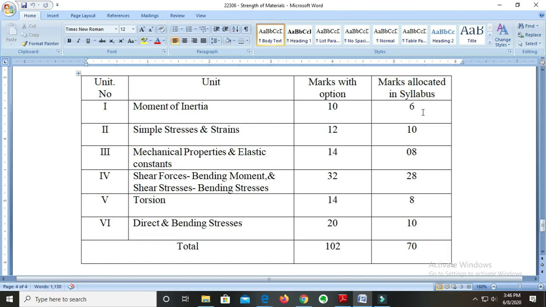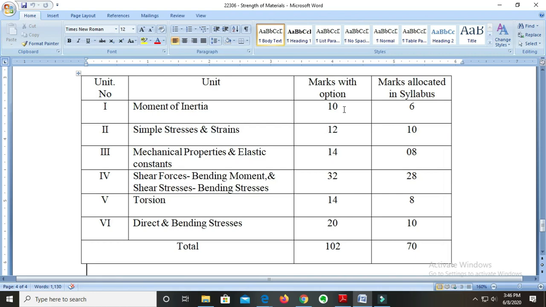So how extra marks you can get, we will study in this particular table. For unit number 1, the first topic, moment of inertia, the marks here you can see is 6, but with option you will have 10 marks. When you go through the question paper, you will find that there will be 2 questions of theory and 2 questions numerical. So moment of inertia will be somewhat balanced. Here numerical is of very prime importance, remember.